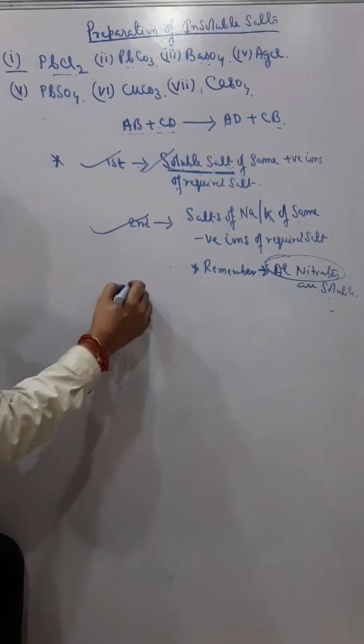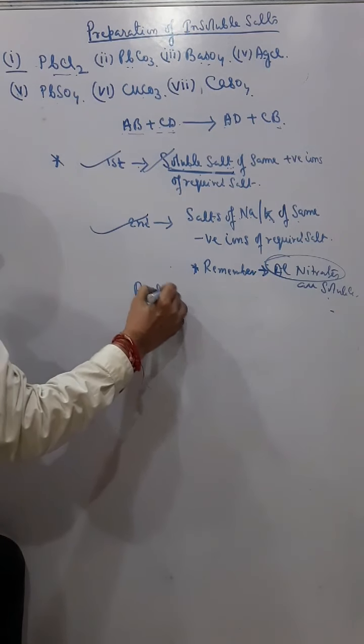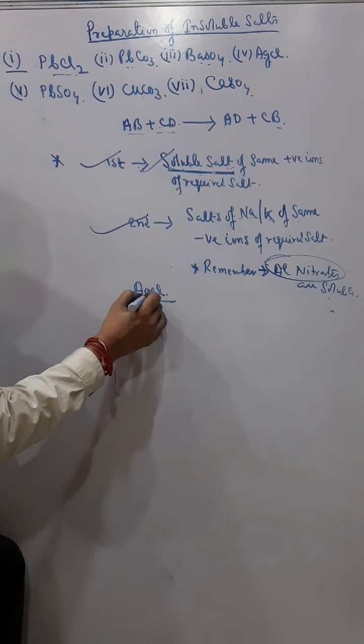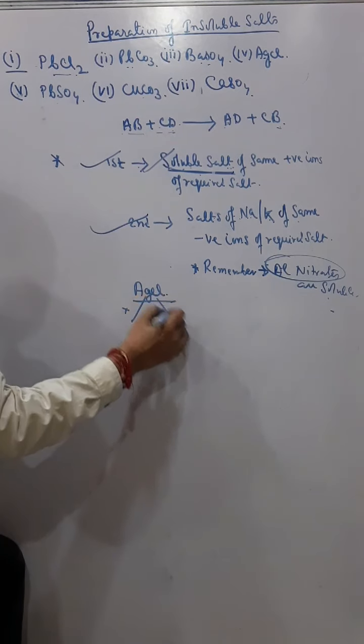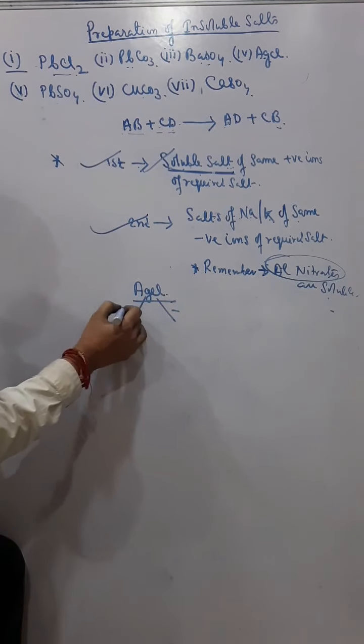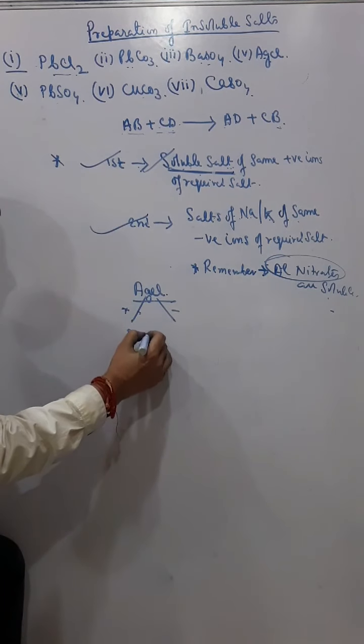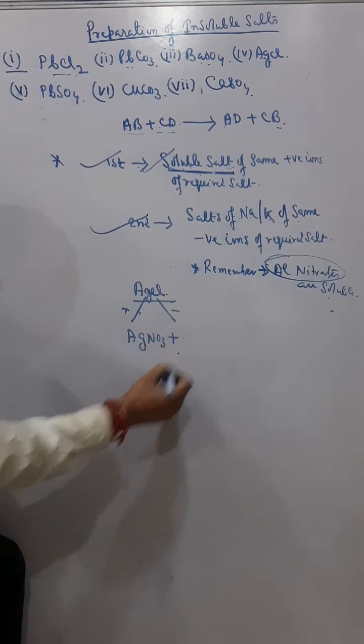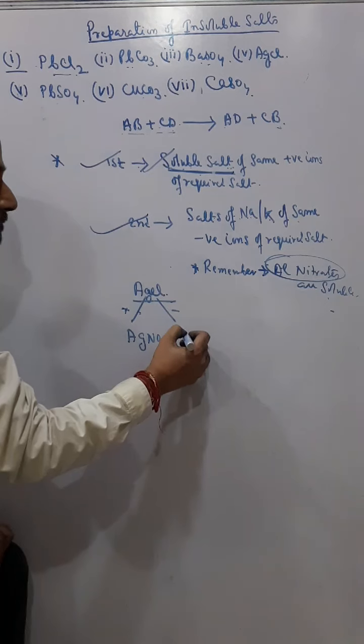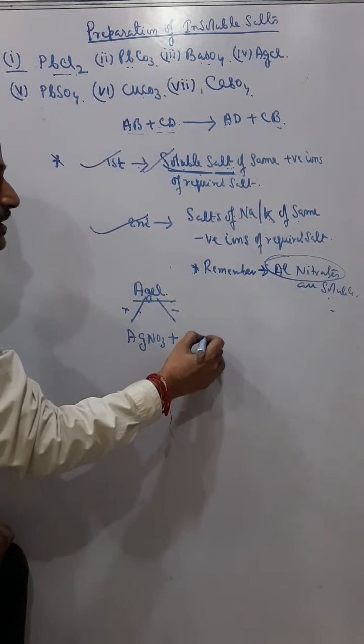Say silver chloride, AgCl. So this is the positive and this is the negative. I'll take a soluble salt of the positive, again silver nitrate, AgNO3. For Cl, I'll take NaCl.